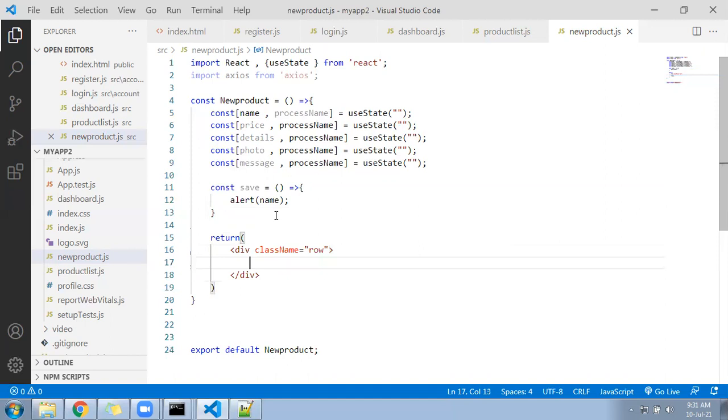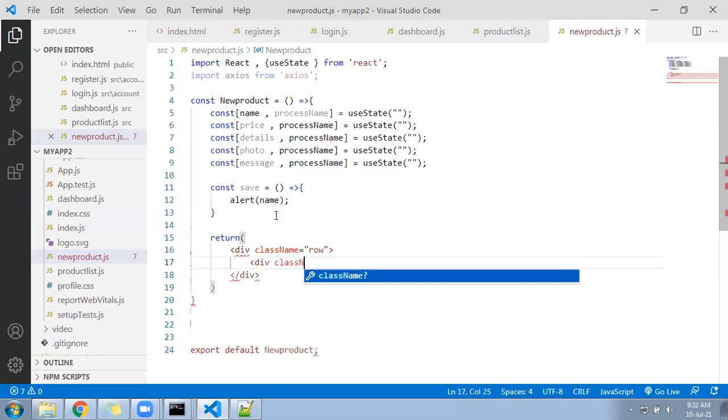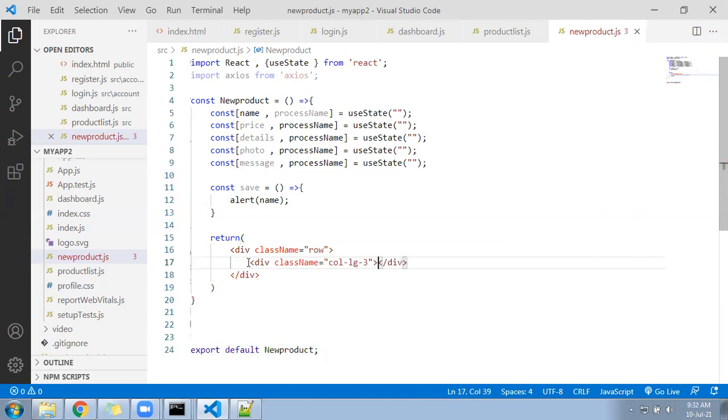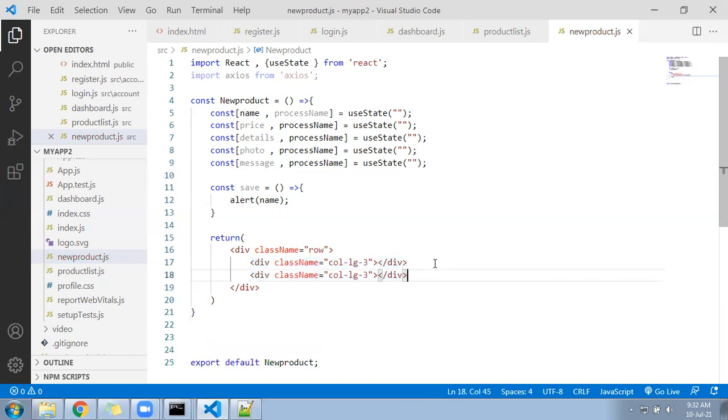This row, call LG3, 363, 3 6 and then 3, 363.